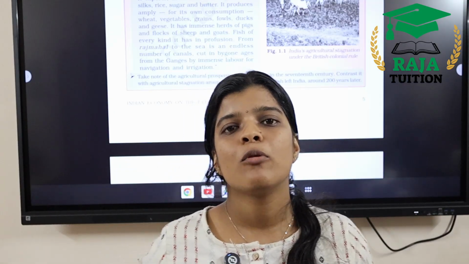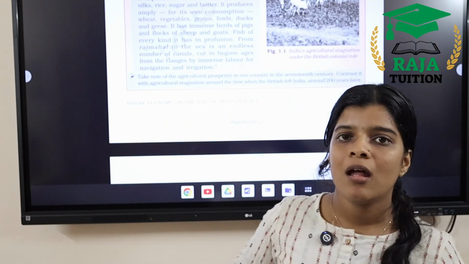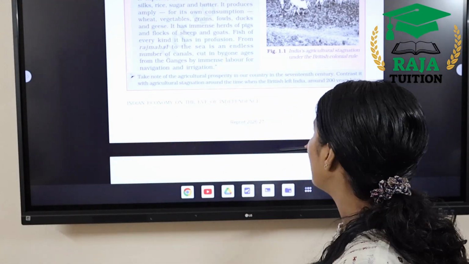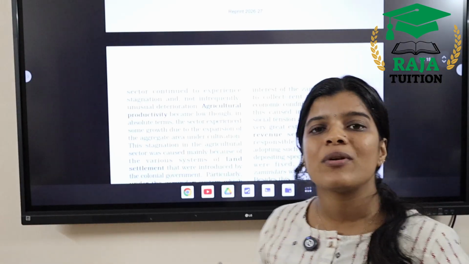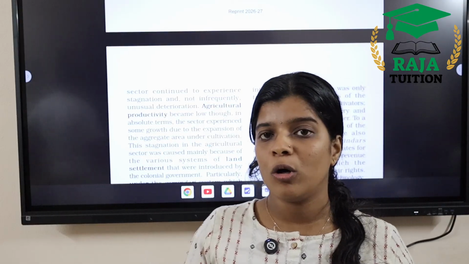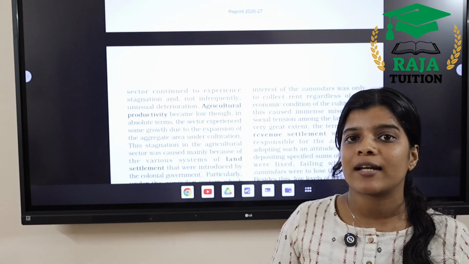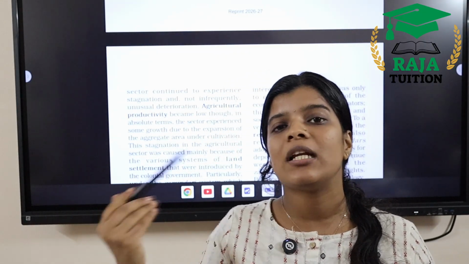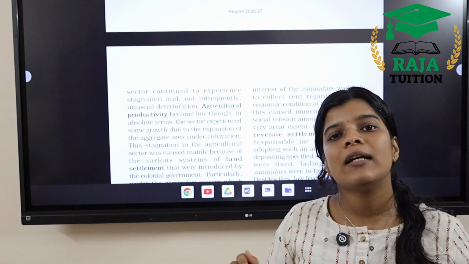Most of the people, 85% of the people, depend upon agriculture and allied activity. Now we are going to analyze: was agriculture profitable for the people who depended upon the agriculture sector? We can clearly say no to that, because the agriculture sector was not incentivized at all. People depended upon agriculture for their livelihood, but production was very low and the contribution to GDP was very low, and the government didn't incentivize the agriculture sector.